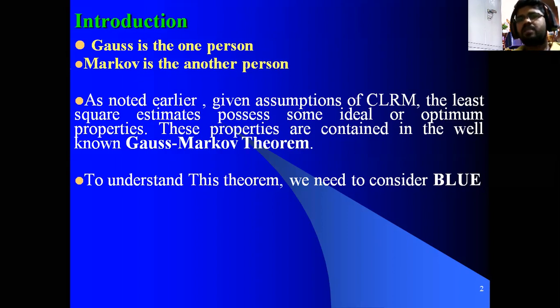Especially in the Gauss-Markov theorem, we should understand that we need to consider the BLUE. Whenever we are solving a problem using the OLS method, we need to follow certain assumptions, as well as BLUE. BLUE is nothing but the best linear unbiased estimator. When we have followed these properties in the particular OLS method, that is the Gauss-Markov theorem.